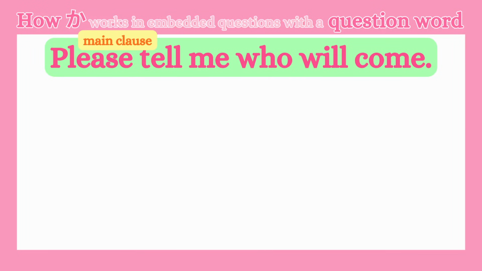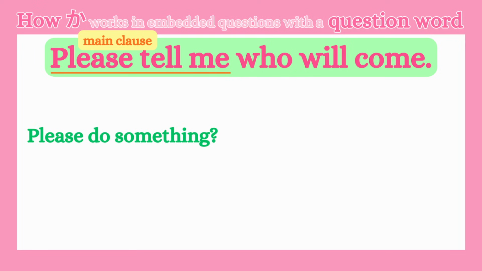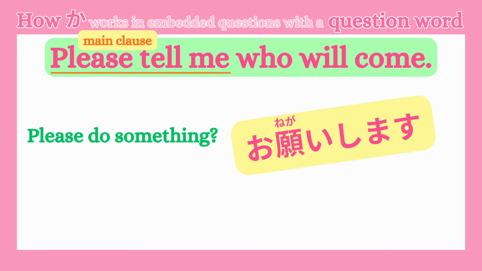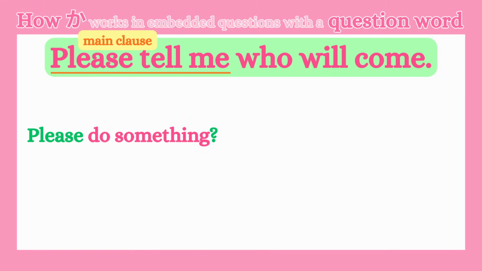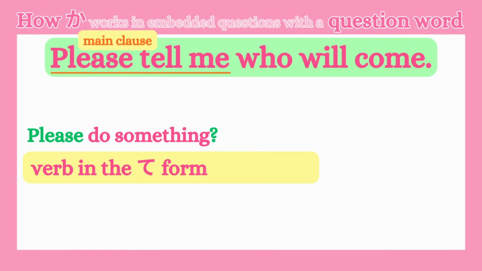I'll think about it. 答え合わせ. Let's check the answer. First, let's make the main clause. In this sentence, please tell me is the main clause because it can stand alone as a sentence. How do we say please do something in Japanese? Did you say お願いします? Good try, but the answer is no. お願いします is used by itself, not together with a verb. My question was, how do we say, please do something? The answer is verb in the te form plus ください.